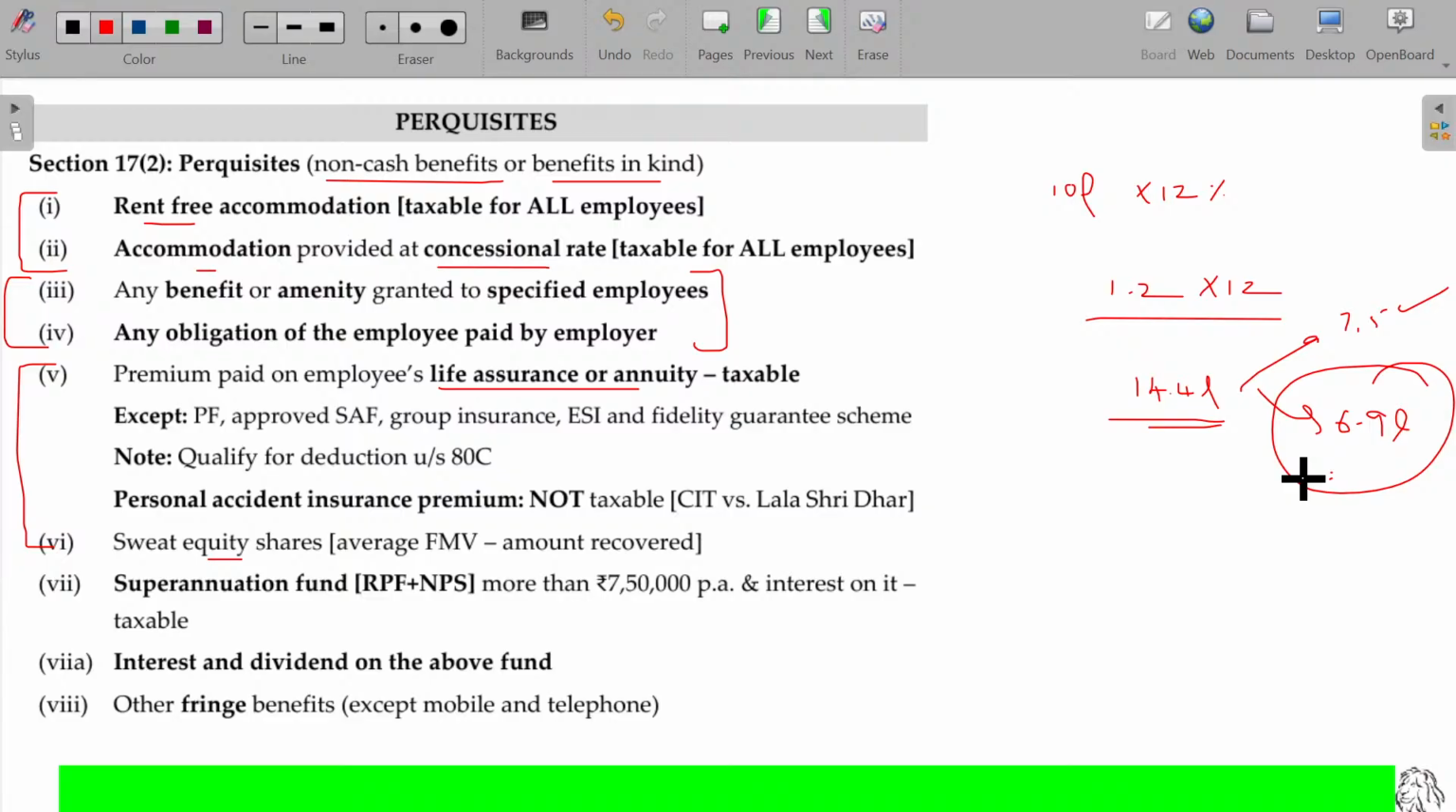Not only this is taxable, this amount is accumulated in the PF account, right? So they are eligible for interest from the PF fund. Interest on this amount is also taxable. This is exempted, interest on this is also exempted, but this one will be taxable. Not only that, interest on that will also be taxable. Interest and dividend on the above fund will also be taxable. Clear? Those things are studied under 7 and 7A.